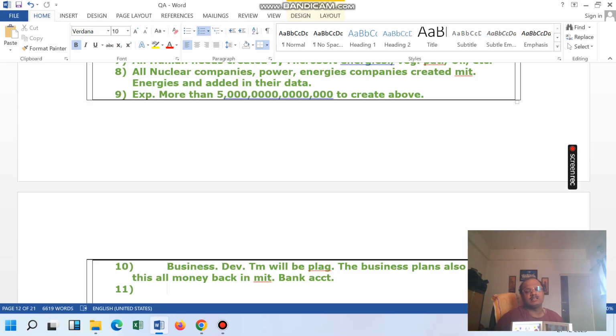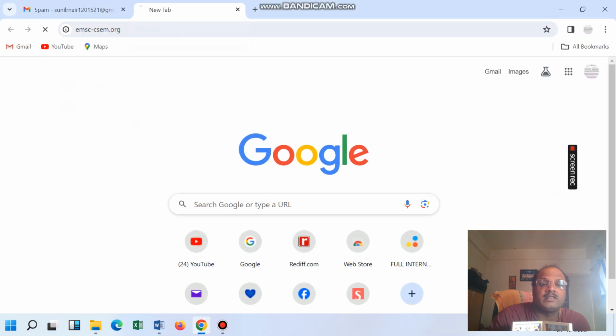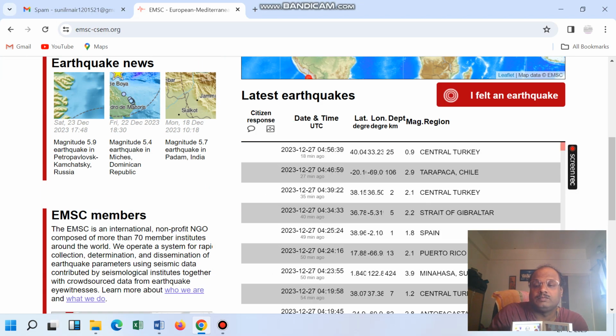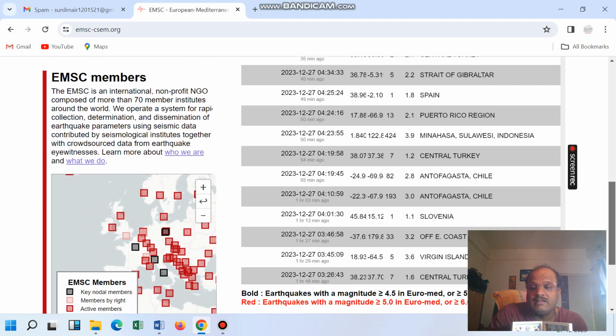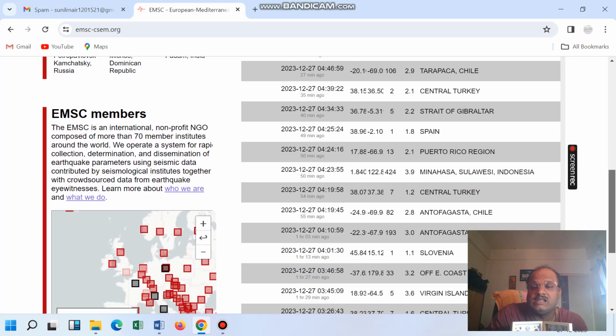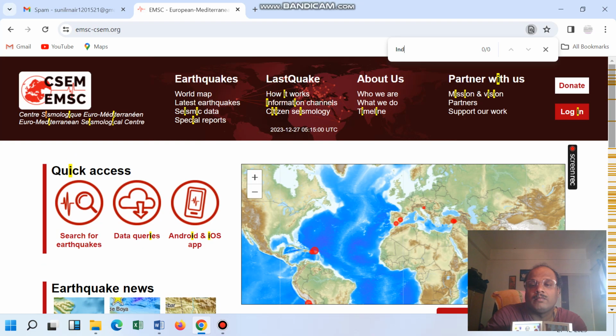Negative and positive, both sides. One of the persons told how digitally the world is connected, like this in an earthquake. For example, where did the earthquake come from recently? Turkey, Chile, Spain also had an earthquake.